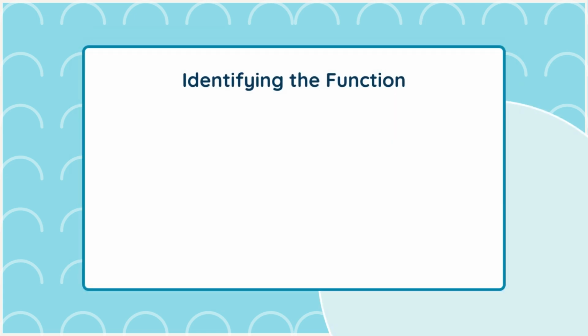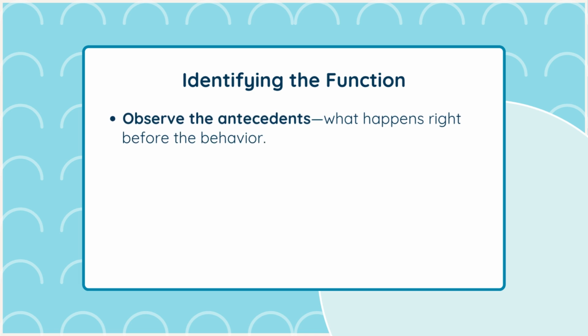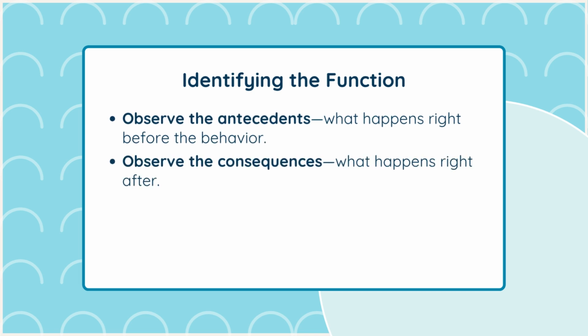Identifying the function. To identify the function of self-injurious behavior, observe the antecedents, what happens right before the behavior, and the consequences, what happens right after. This can help you see patterns and understand the reasons behind the behavior.